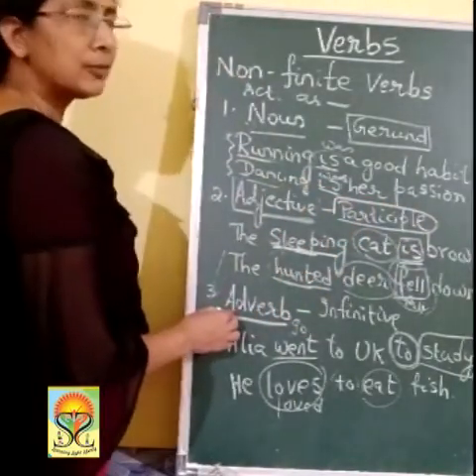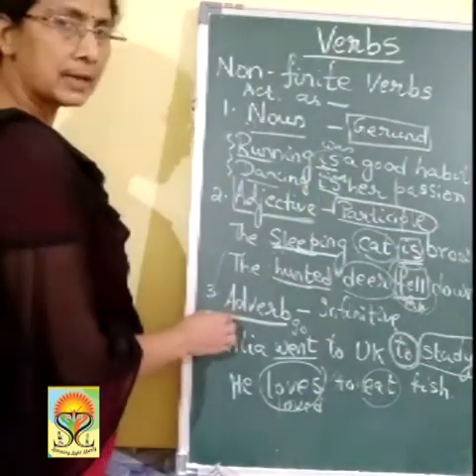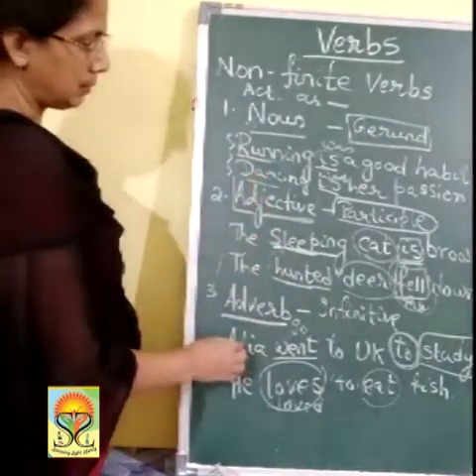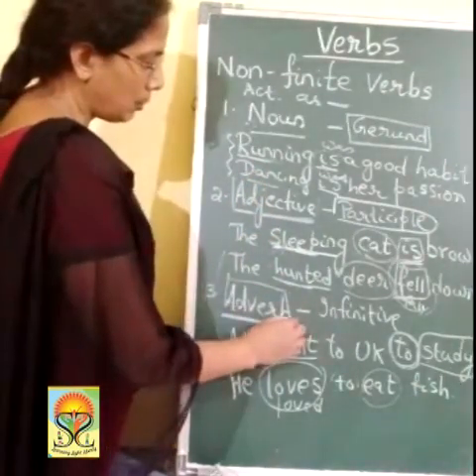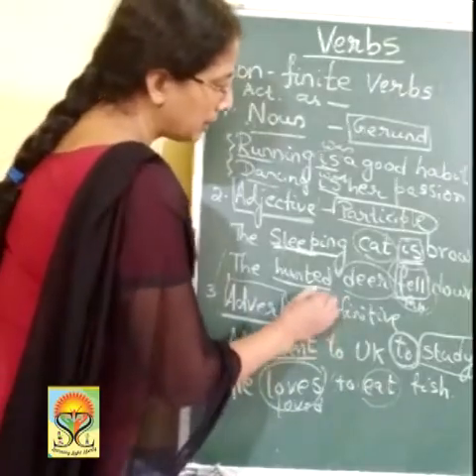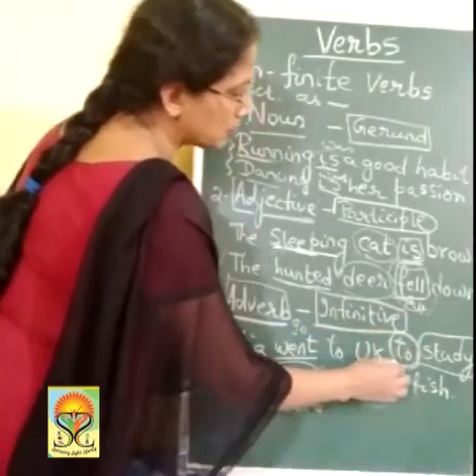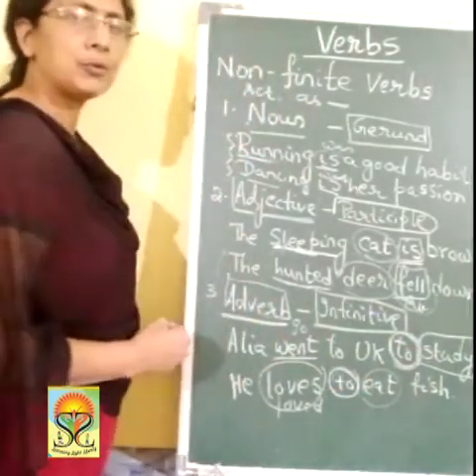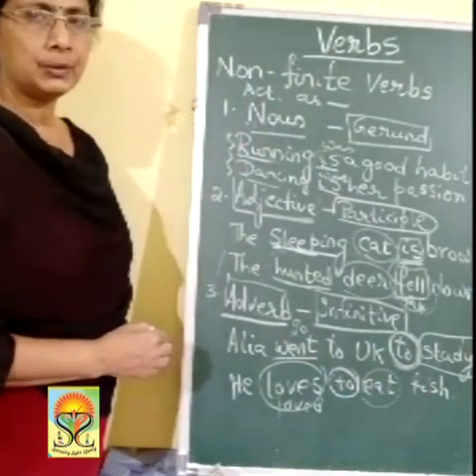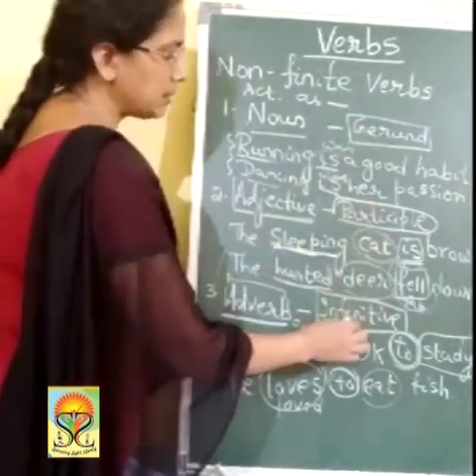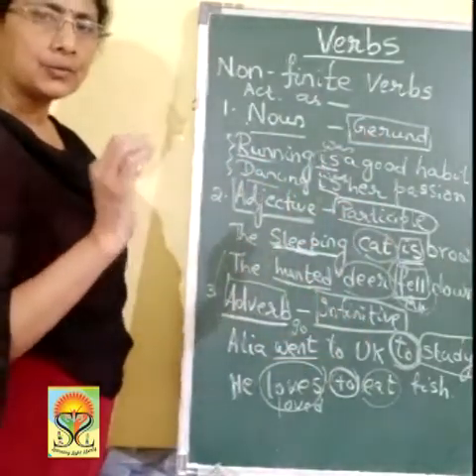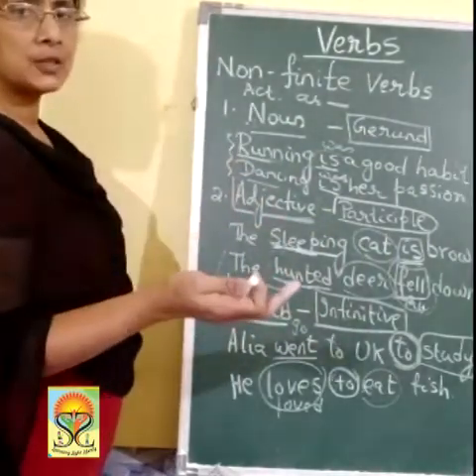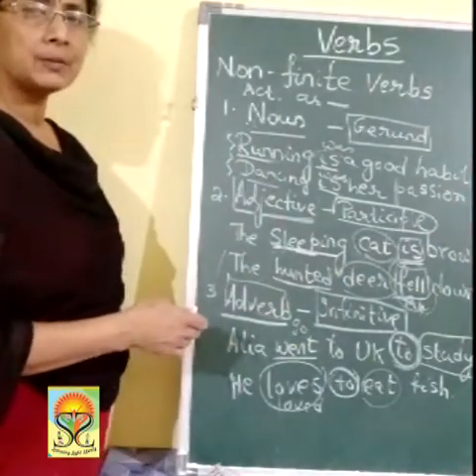Then the verb which is used as an adverb but not as the main verb is called the infinitive, which is always used with the help of the word to before the verb. So gerund, participle and infinitive are the three types, further subdivisions of non-finite verbs.